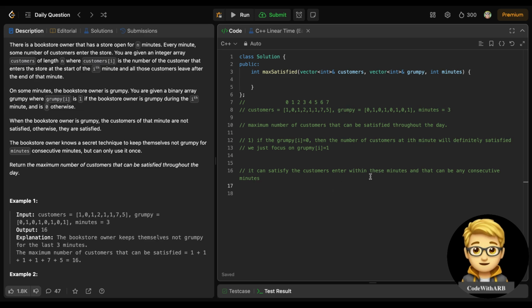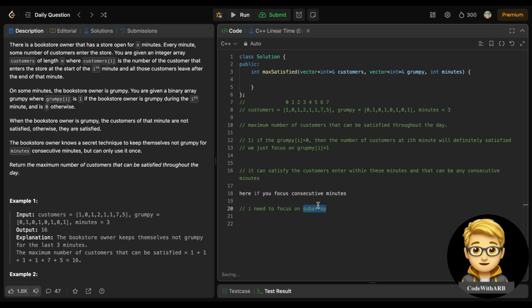So if you focus on consecutive minutes, if I take an analogy with an array, I need to focus on a subarray, right?